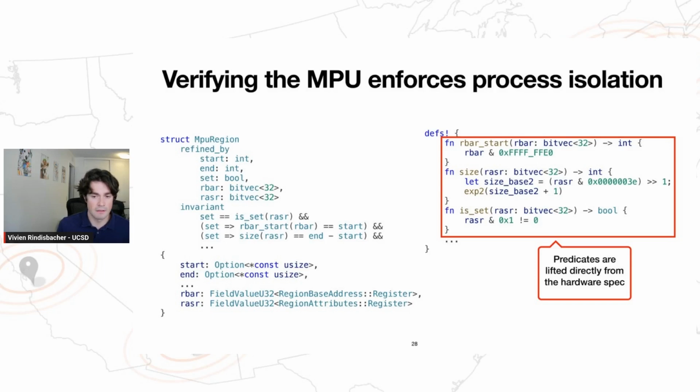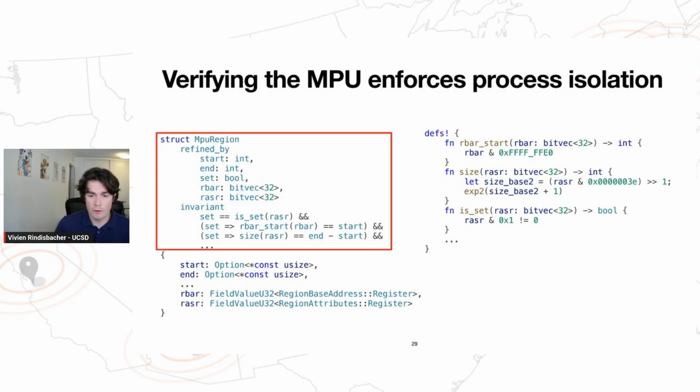And similarly, size is going to define the size of a region based on the RASR register. And then isSet is defining whether an MPU region is turned on based on the value in the RASR register as well. Okay. And so here you can see on the left that we've refined our MPU region struct, and most importantly, added invariants that relate the logical start and logical end of the region to the RBAR and RASR registers. And so now we can guarantee that if we have the right logical values, which we checked in allocate memory region, then the MPU hardware will be configured to enforce those logical values.